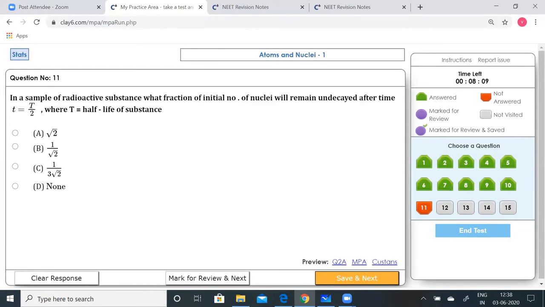Now, let us take the initial number of nuclei to be N0. Let us solve this. Let the initial number of nuclei be N0, and after n half-lives, let it be N. After n half-lives, N is equal to N0 by 2 to the power of n. But here n is equal to 0.5.